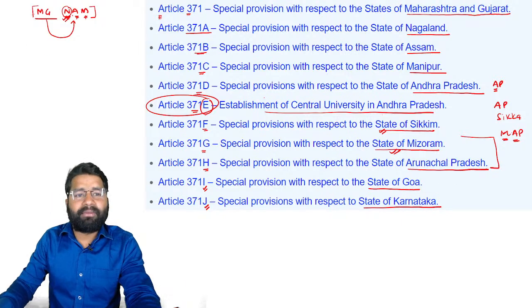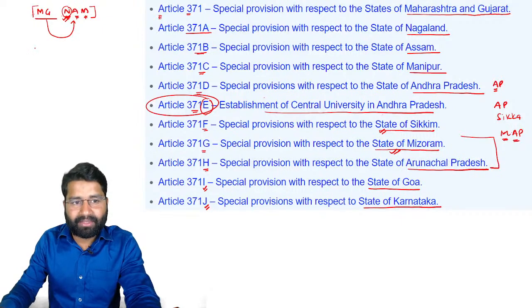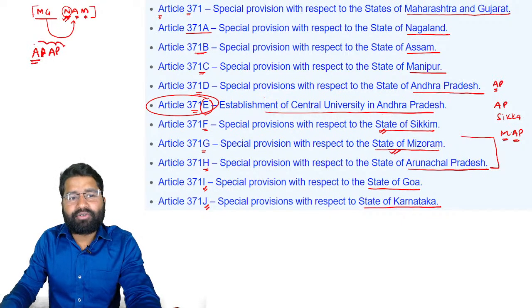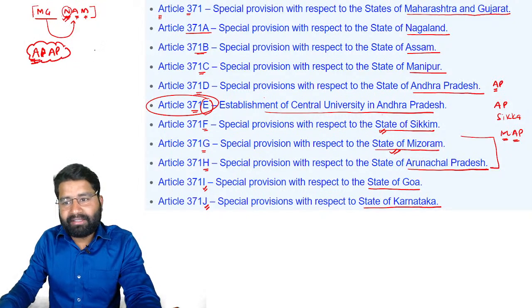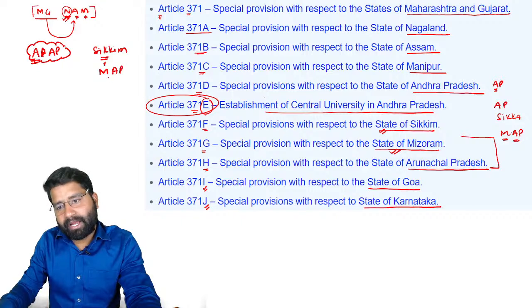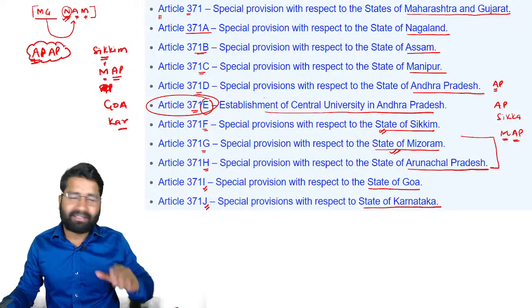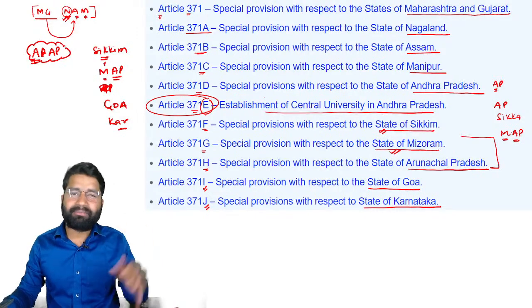So you can remember in this format, basically Mahatma Gandhi, NAM, AP, or you can say AP square. And then Sikkim map, Arunachal Pradesh. So this is AP, Arunachal Pradesh, and then Goa and Karnataka. So simply just remember in this format, it is going to help you. Whatever you can create a code, I just made a simple code.